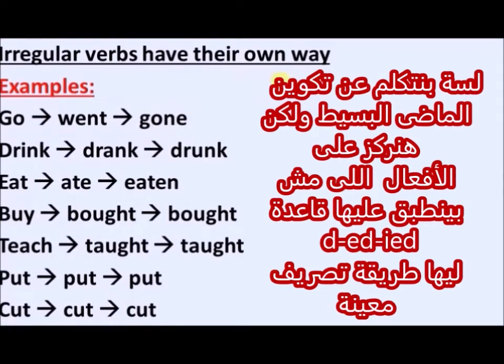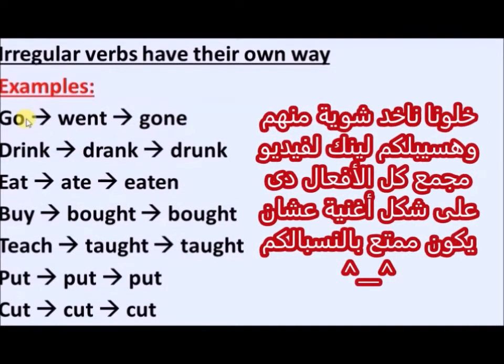We are still speaking about past simple when we take the irregular verbs. They have their own way, and we cannot add d or ed or even ied to these verbs. Let's take this list of examples. And by the way, guys, these are some of the irregular verbs, not all of them. I will leave you a link below this video. It makes the irregular verbs like a song, so you will find it enjoyable. Let's read these verbs together.